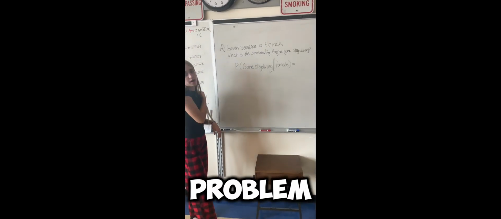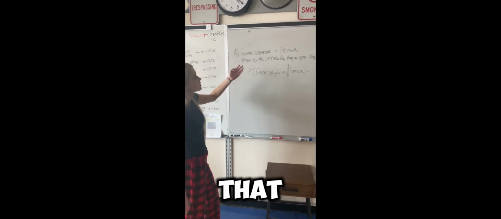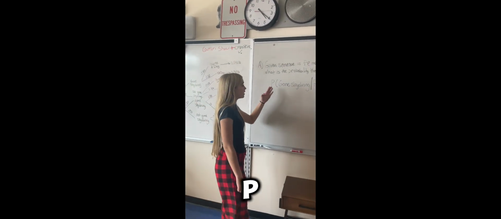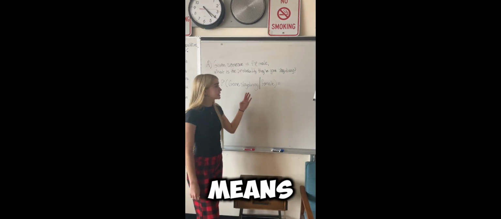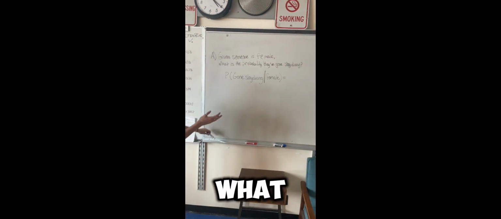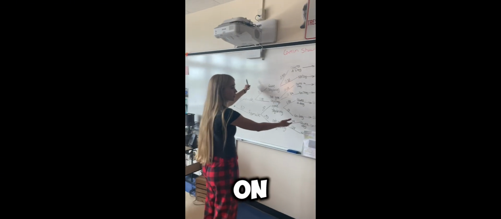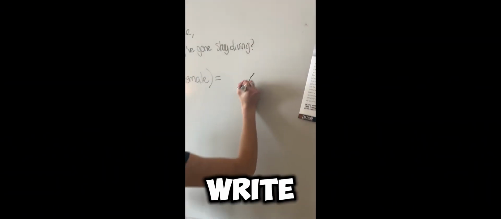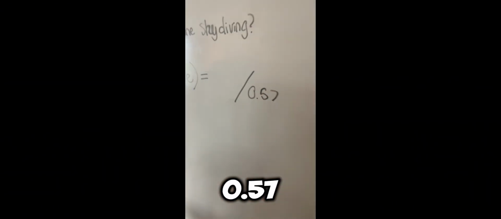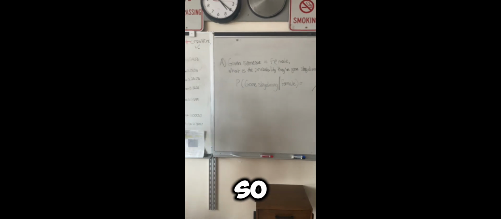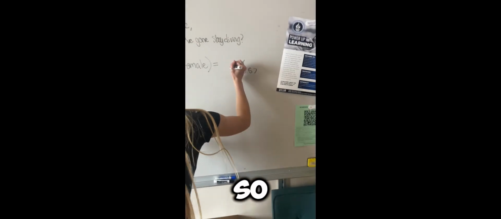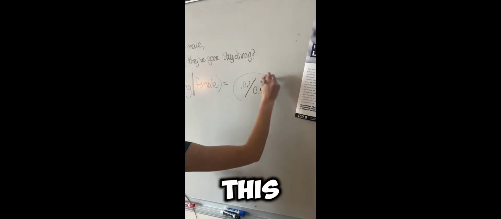Okay, so an example of a problem that could be based off of an advanced tree diagram is, given that someone is female, what is the probability that they've gone skydiving? So the way that it's written out is the P of gone skydiving and then this big line, and that line means given, right? And then it says female. So what you would do is you would go back to this problem on the chart, and the given is the female, so that's the denominator. So female, the probability of being female is 0.57, right? So you come over here and you write 0.57, and then it's what's the probability that they've gone skydiving. So you come back in here, and of the females, 0.07 had gone skydiving. So 0.07 is the top, and this is the probability.